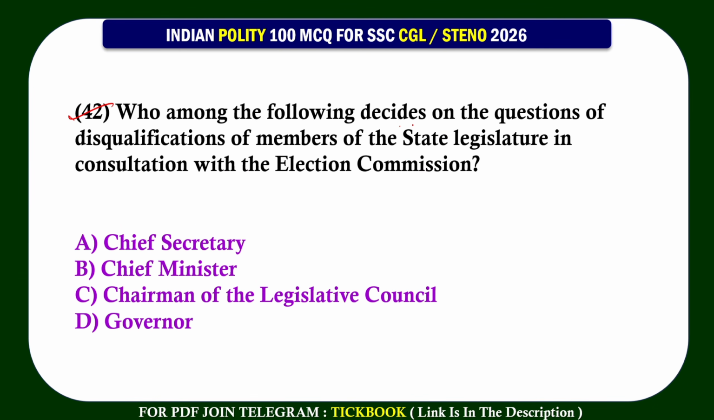42. Who among the following decides on the questions of disqualifications of members of the state legislature in consultation with the Election Commission? Who among the following decides? Option number D, Governor.